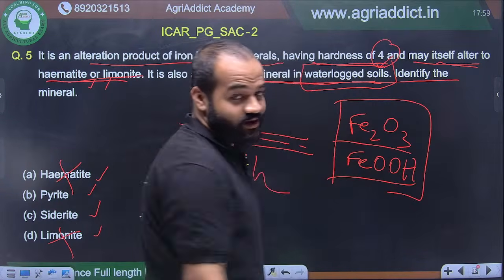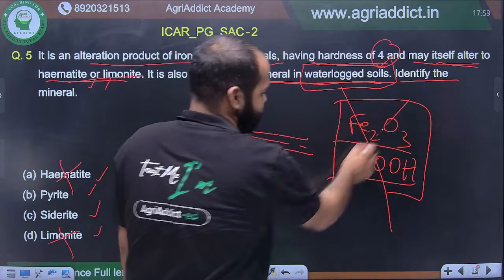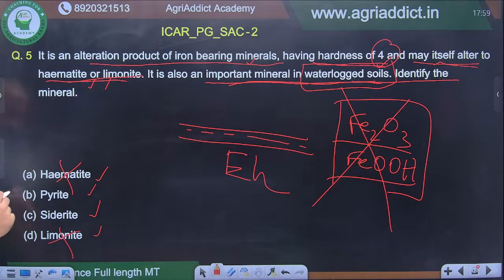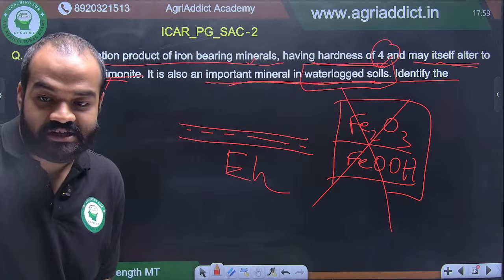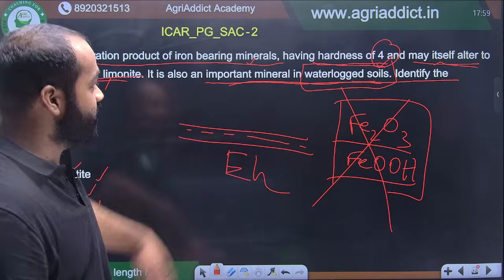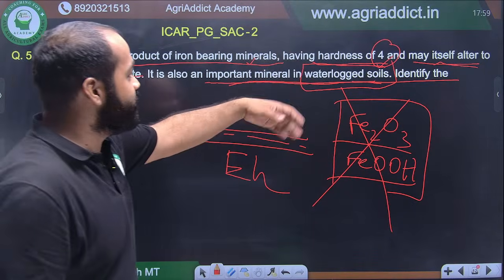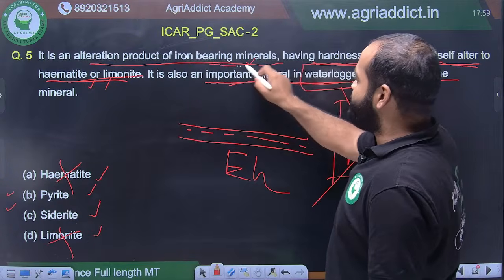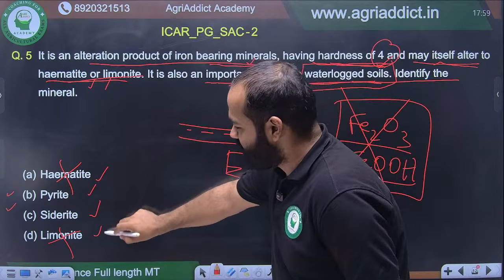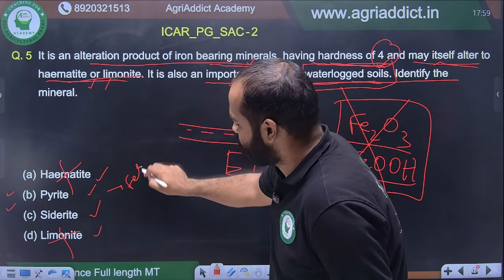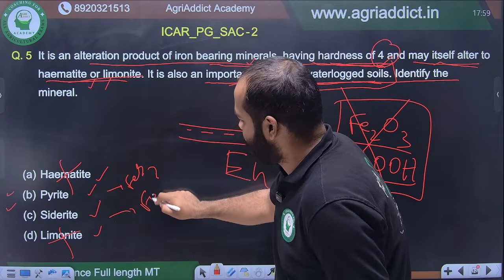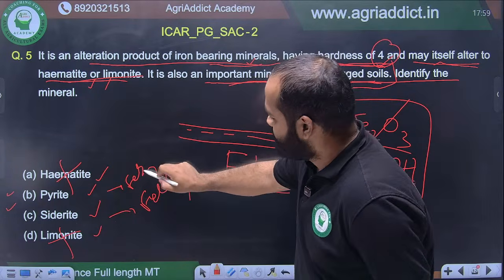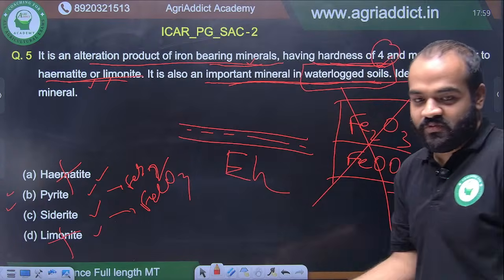So in waterlogged soil this will not happen, right? Now the answer can be both pyrite and siderite. So if we go by the process of elimination, out of pyrite and siderite, we have to see the other clues. In the other clues, you can see it has a hardness of 4 and it is an alteration product of iron bearing mineral. So both fit. We know pyrite is FeS2 and siderite is FeCO3. So from here you have to know which is the answer.